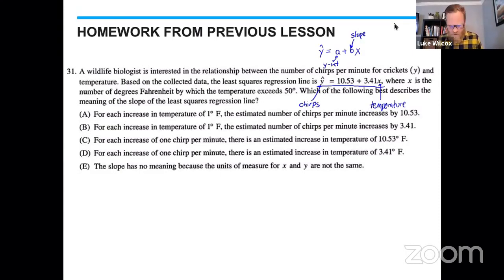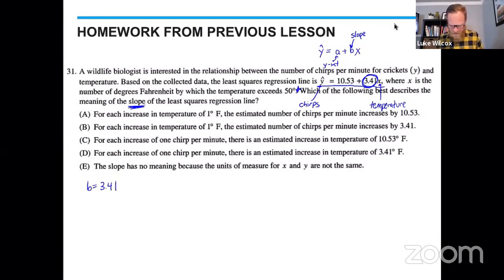Now let's get down to the question. It says, which of the following best describes the meaning of the slope of the least squares regression line? First things first, we need to know what the slope is, and that is the b value, the value attached to the x. So 3.41 is our slope value. Right away, I can get rid of a couple of answer choices.